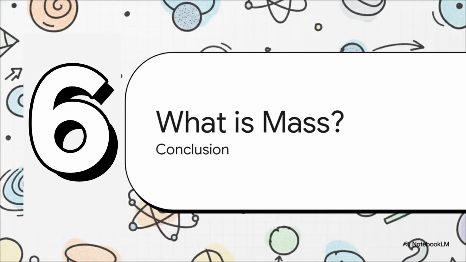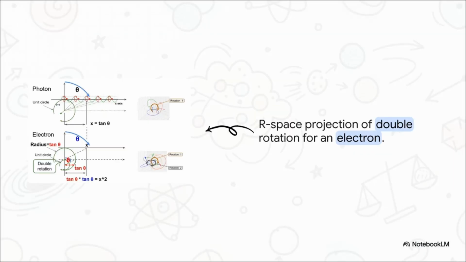Which brings us to our final stop, Section 6, Conclusion. What is mass? Let's piece together all these historic stepping stones, from Einstein's energy to Schrödinger's waves, to Feynman's paths, all the way to R-space geometry, to finally answer our big question. The final piece of the puzzle is looking at the geometry of a particle with mass, like an electron.